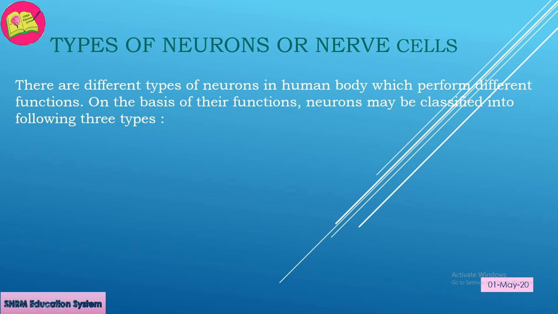There are different types of neurons in human body which perform different functions. On the basis of their functions, neurons may be classified into following three types. Number 1, sensory neurons. Number 2, motor neurons. Number 3, interneurons.